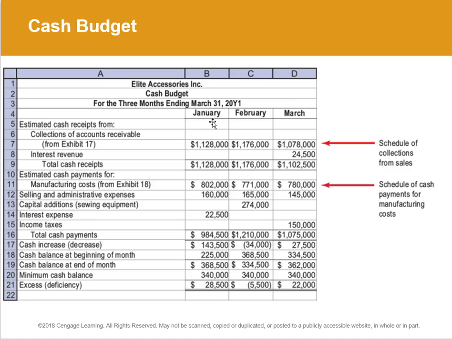So now we'll take cash receipts minus cash payments, and it gives us a net increase or decrease. Balance at the beginning of the month brings a balance at the end of the month, and we can see here that we've got a deficiency in February. So in February, we'll have to borrow some money.